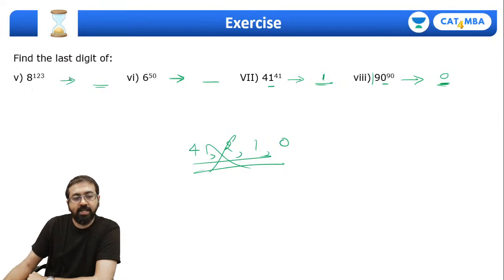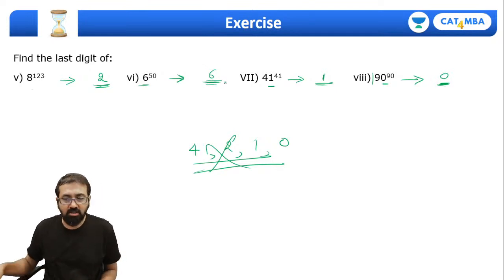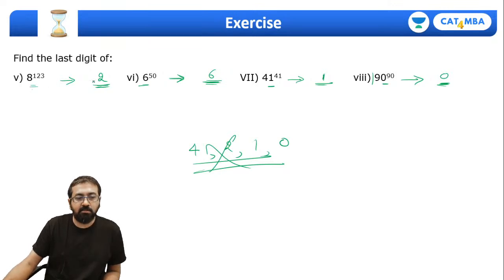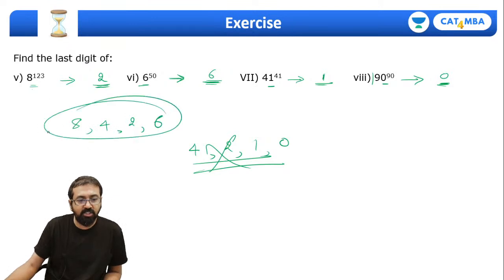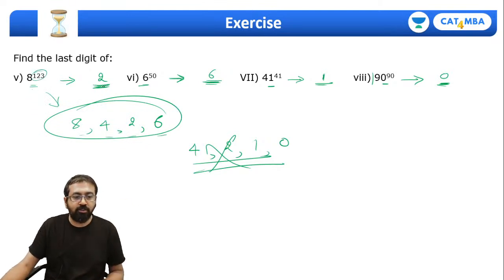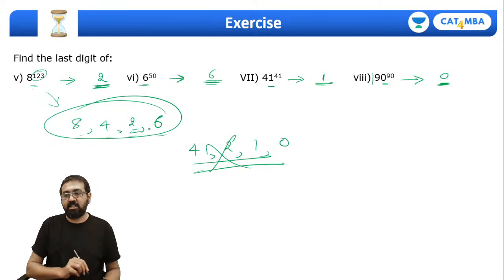So 2 raised to 123, this last digit will be 2. Good, Varshini, good, excellent. And this is going to be 6, because 6 has cyclicity of 1, right? So last digit will remain 6. Akash, wrong. Akash, how can you enter 1? Yeah, this is an even number. There is no 1 in the last digit. So what is the cyclicity of 8? If you look at the last digit pattern of 8, it will be 8, 4, 2, 6. This pattern will keep going on. So your last digit should be one of these. Of course, this power is 3 more than a multiple of 4. So it will be equal to 8 cube power. That is, last digit is 2.